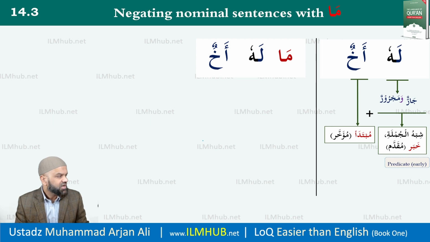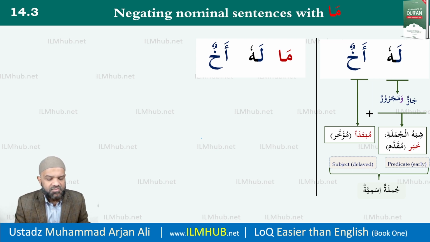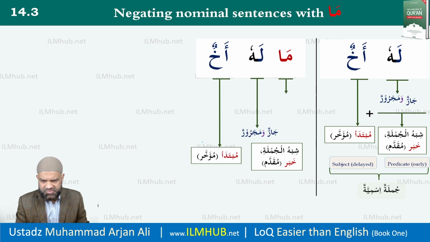And therefore the labeling of it will be early predicate and subject delayed or late or coming after, and this is your jumlatul ismiyyah, where the mubtada and khabar have been turned around. Why? Because akhun is indefinite. It is not the brother, it is a brother. Ma lahu akhun is exactly the same, except that I have the jar majroor, which is my khabar, and I have my mubtada coming later, khabar coming early, but we have the ma, which is for negation, coming earlier. That's the change in meaning, but the structure is exactly the same.